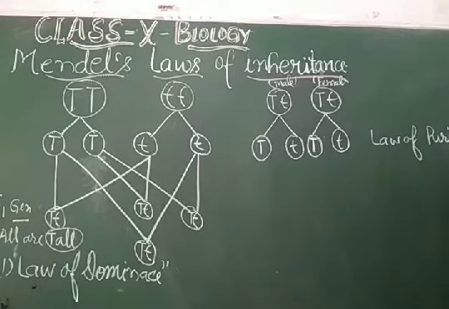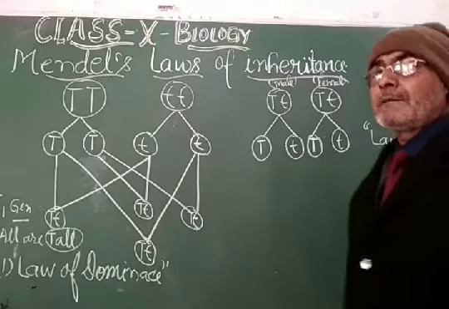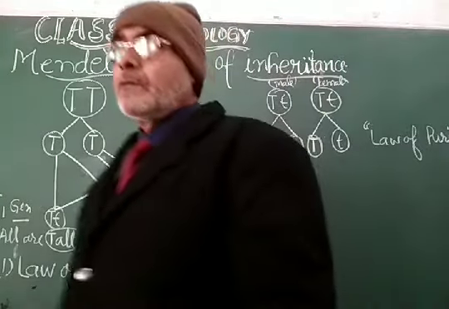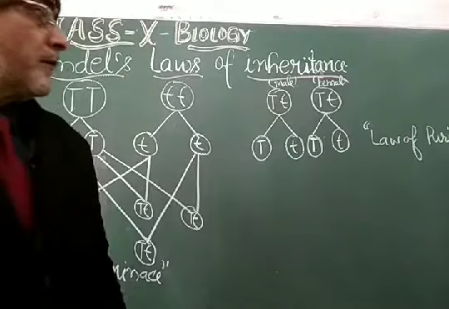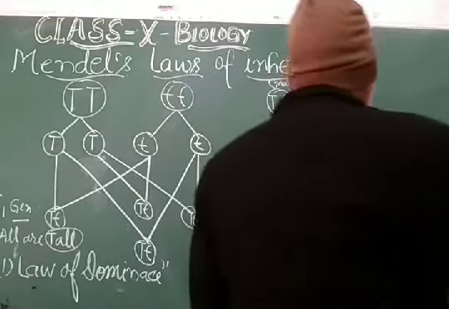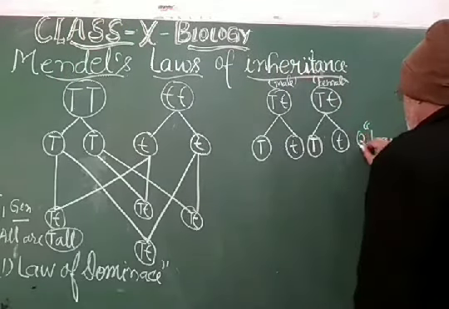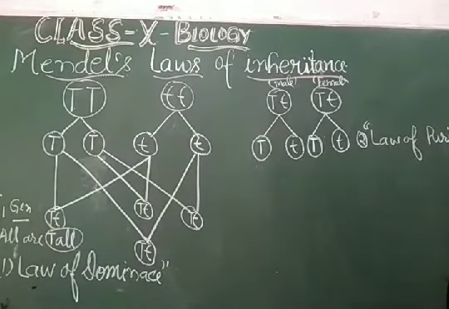Independent assortment. They get assorted by themselves, combining to any of the gametes of the opposite sex into the F2 generation. So my dear students, this is the second law that is going to be proved by the Mendel experiment, whether that is monohybrid cross or dihybrid cross.